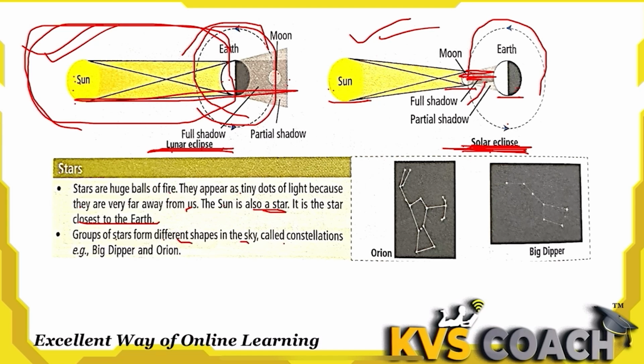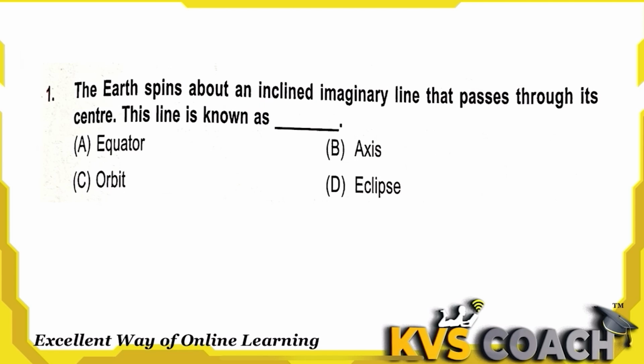A group of stars forming different shapes in the sky is called a constellation. So what is a constellation? It is a group of stars which create different shapes. This is the Orion shape, the Orion constellation. This is like a big hunter, and this is the Big Dipper. This is also a constellation. So these are the different constellations in the sky.